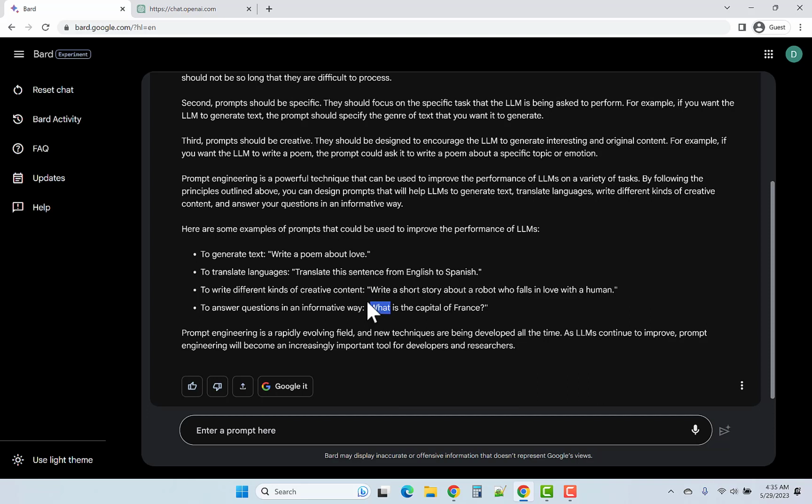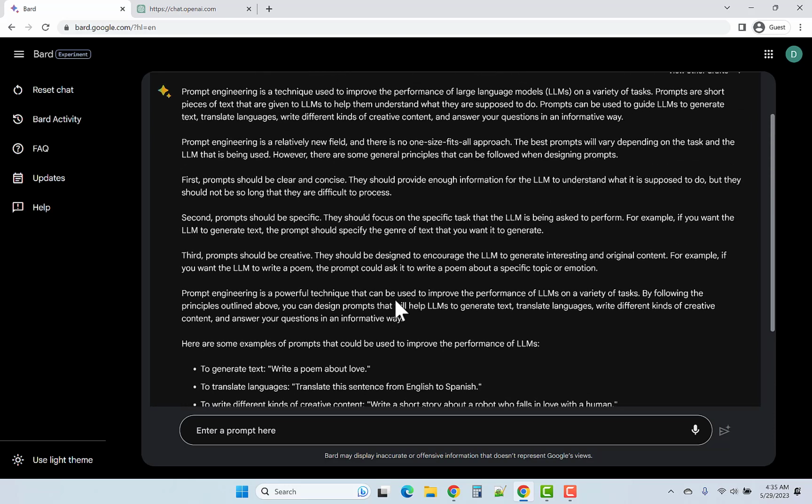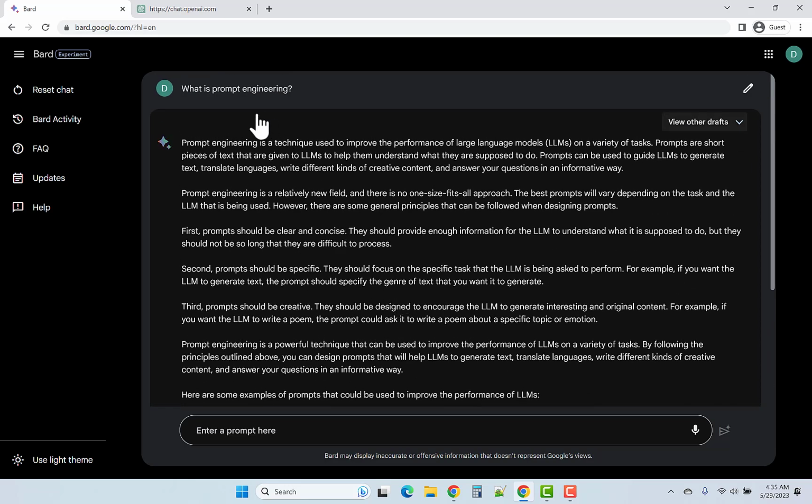So this is an important point that we'll come back to in other videos, that really these prompts fall into two broad categories. The first one are instructional prompts, which typically will begin with a verb, a command, and the second broad category of prompts are those which begin with a question word, an interrogative pronoun to be precise, such as what or who or why. All right, so there's Google Bard's